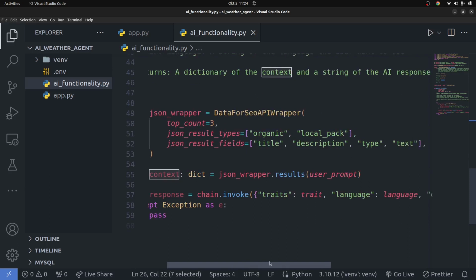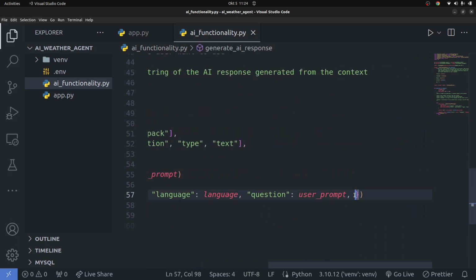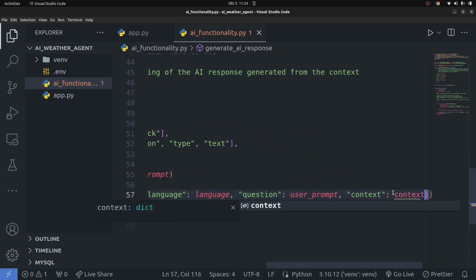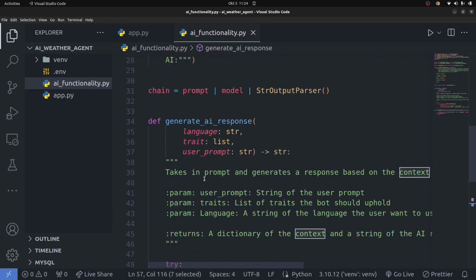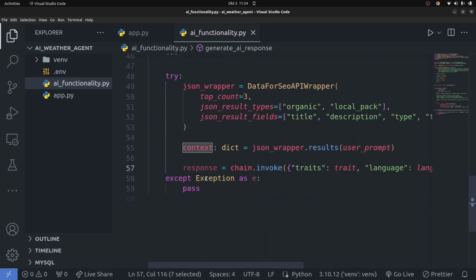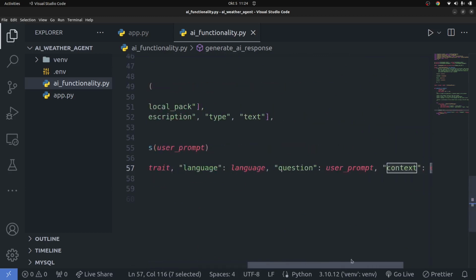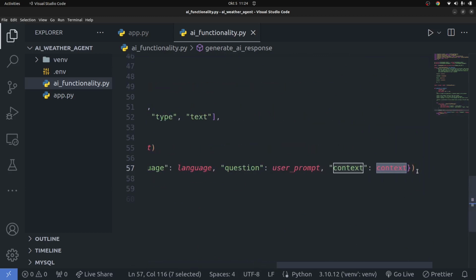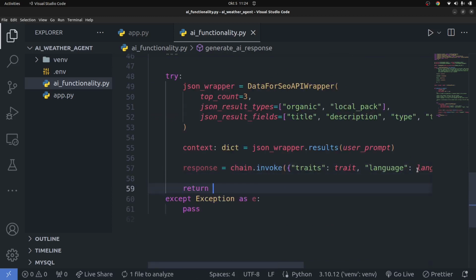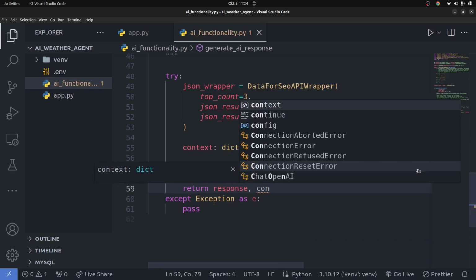Okay, so we're going to pass in the latest weather information of the location the user requested the weather information about. We're going to pass this in as a context, right? Remember we have context right here. So context is what we're passing in right there. Okay, so good, that's all we need to do. And then once we have that, I'm going to return a couple of things back to the caller. So I'm going to return response. Also going to return the context, just like that.